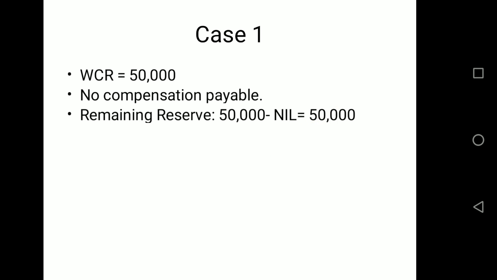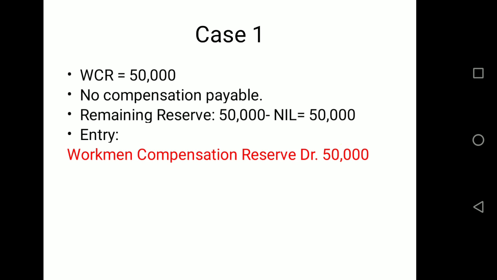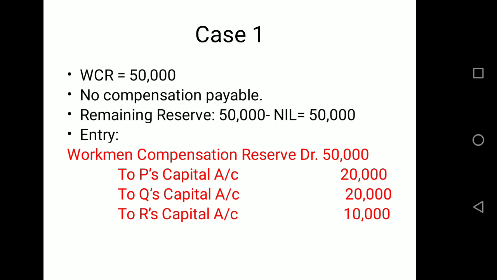So when there is no compensation payable, we have workmen compensation reserve 50,000, no compensation is payable. So the complete reserve is free to be distributed. So we'll pass the journal entry: workmen compensation reserve to P, Q and R, and that will be distributed in the ratio 2:2:1. Okay.